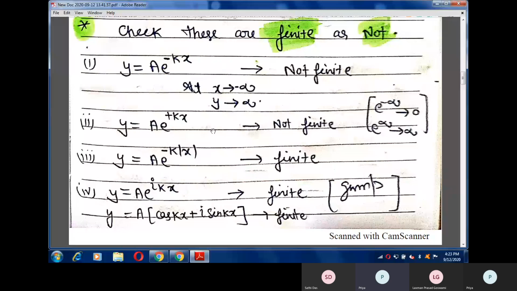And in the same way, it will not represent a wave function in quantum mechanics. Now the next example is a e raised to the power minus k mod of x.